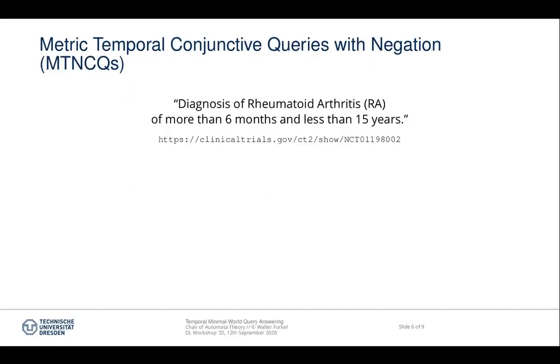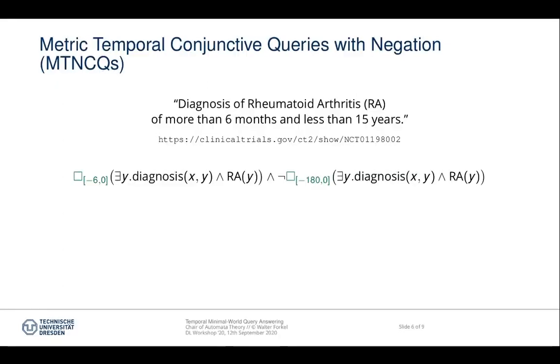So, metric temporal conjunctive queries with negation. Consider the following criterion: diagnosis of rheumatoid arthritis of more than 6 months and less than 15 years, which is taken from an actual clinical trial. To represent it in a structured query language, we choose MTNCQs.